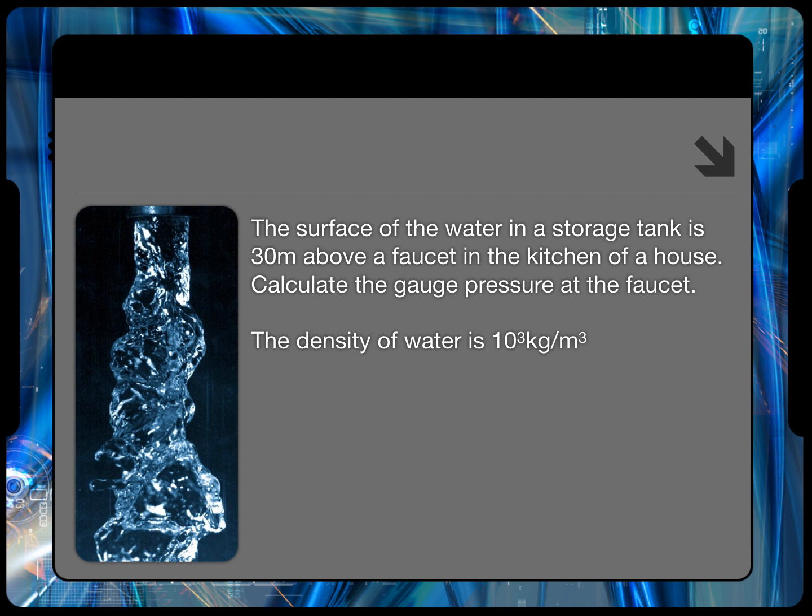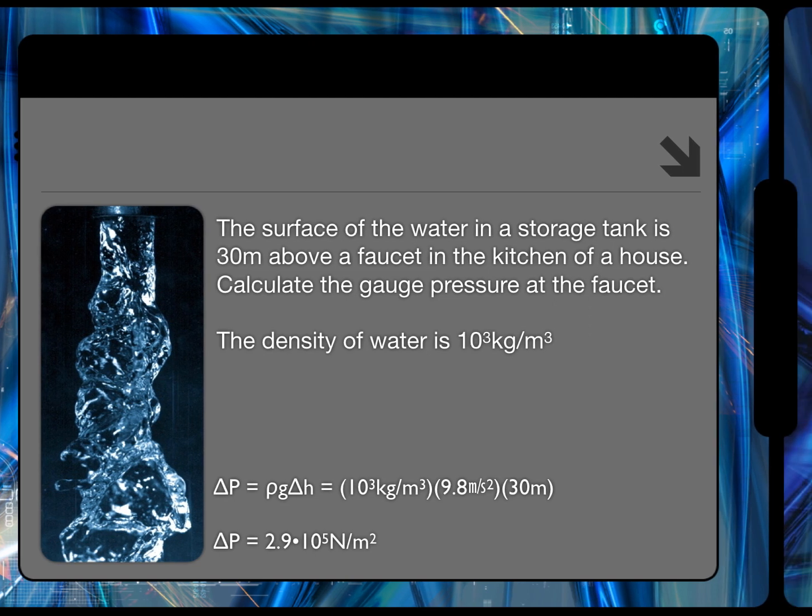Well, density is 1,000 kilograms per cubic meter. Gravity is 9.8 meters per second squared. And the difference in height is 30 meters. So the gauge pressure is about 2.9 atmospheres, or 2.9 times 10 to the 5th pascals. That term that I used, atmospheres, might be familiar to you if you took chemistry.